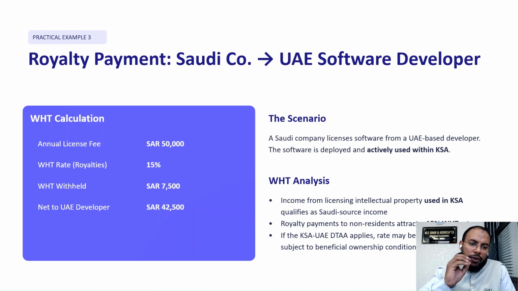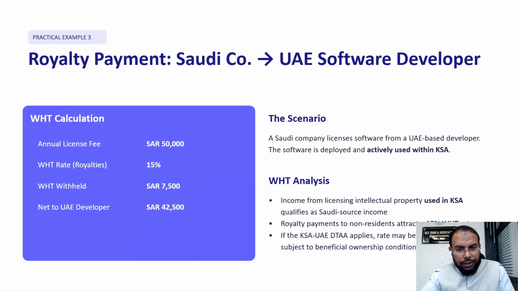For your understanding, suppose that the annual license fee is SAR 50,000 and the withholding tax rate, as you know, on royalty is 15%. Then calculate 50,000 at the rate of 15%, and the withholding tax will be SAR 7,500. Then what amount needs to be paid by the Saudi company? That will be SAR 42,500.